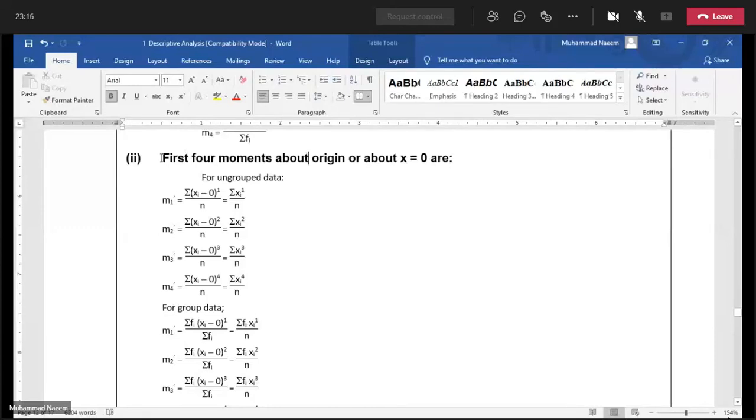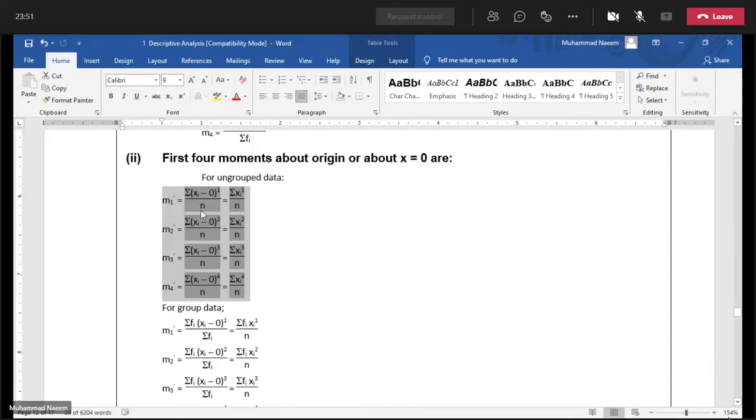Now in the same way we calculate the first 4 moments about origin. Why about origin? In this case, in all these 4 measures, the deviations are taken from 0. X minus 0 power 1, x minus 0 power 2, x minus 0 power 3, x minus 0 power 4. We sum up all these powers and divide by n.